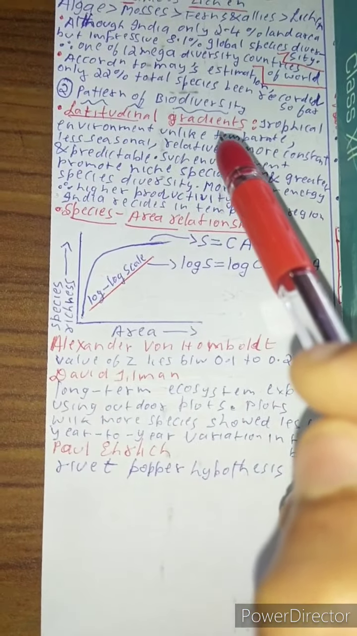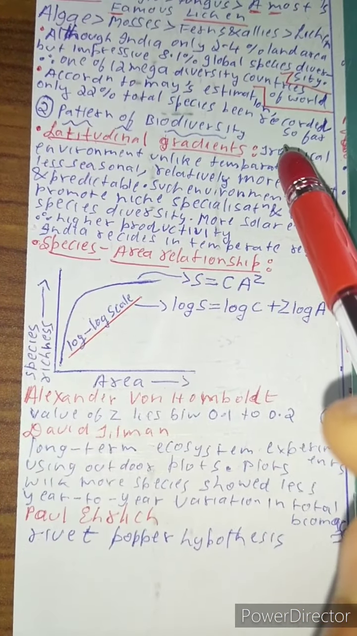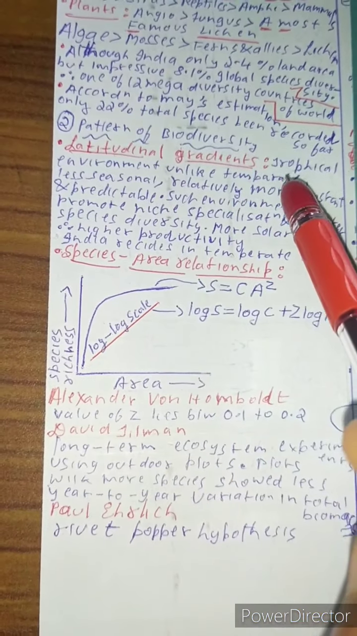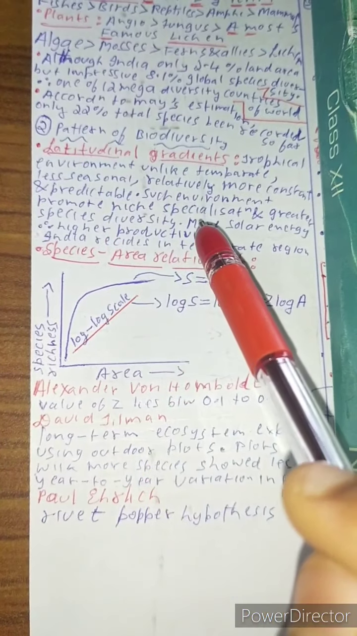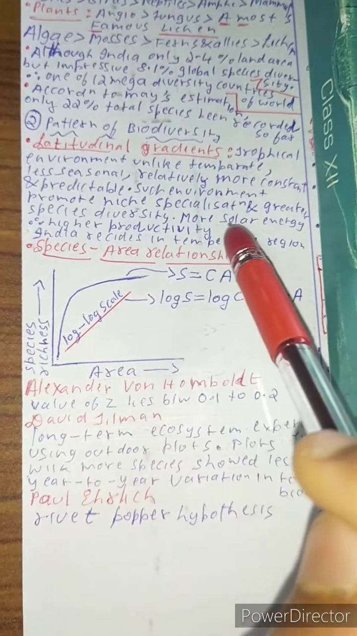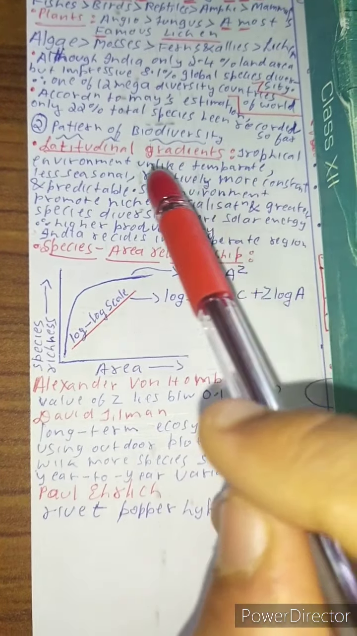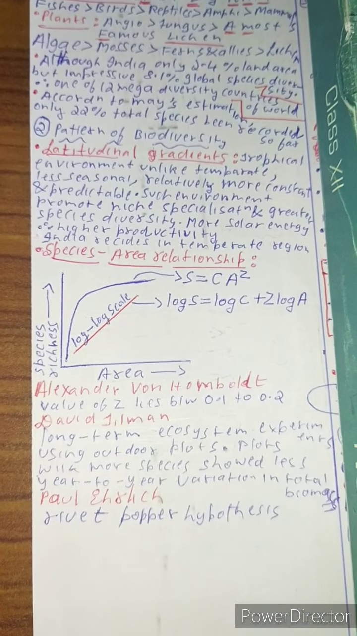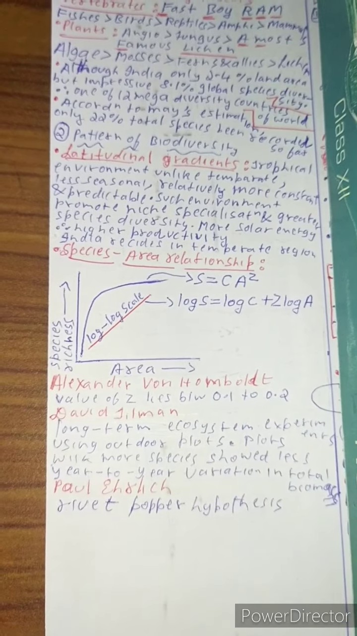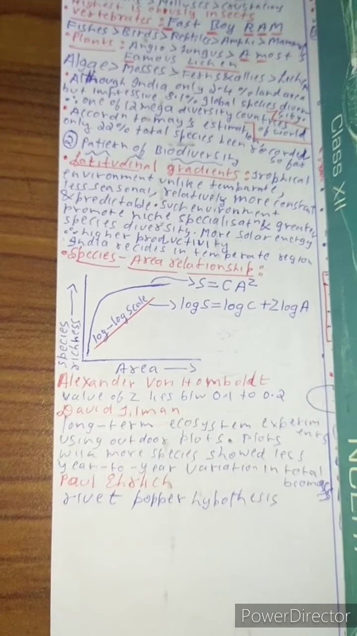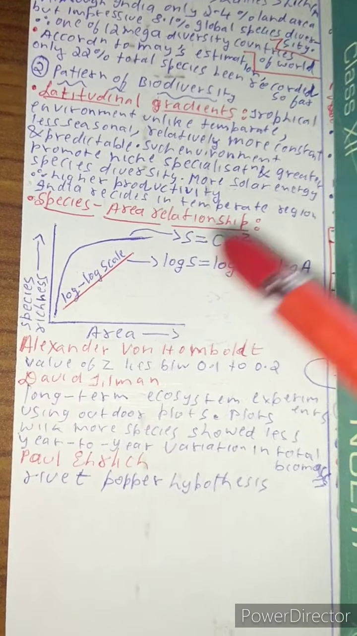First of all, latitudinal gradient. In latitudinal gradient, a tropical environment, unlike temperate, is less seasonal, relatively more constant and predictable. Such an environment promotes niche speciation and greater species diversity, more solar energy, hence higher productivity. Tropical environments are less seasonal, relatively more constant and predictable, unlike temperate. And unfortunately, even India and the neighboring countries reside in the temperate zone. Tropical regions have more productivity, more solar output, and therefore more species diversity.